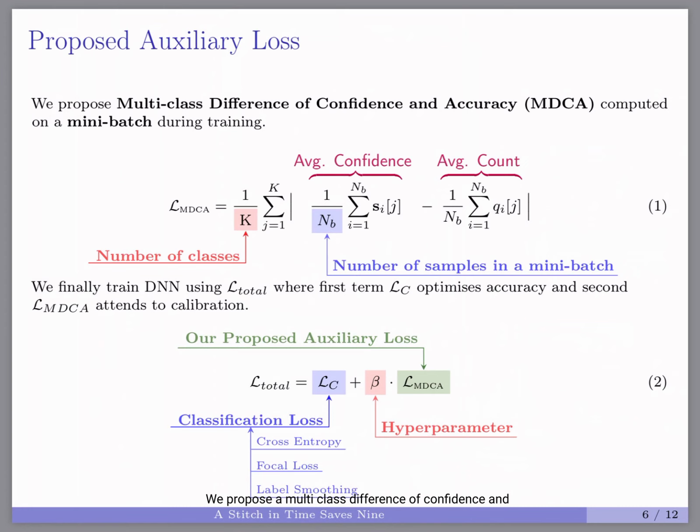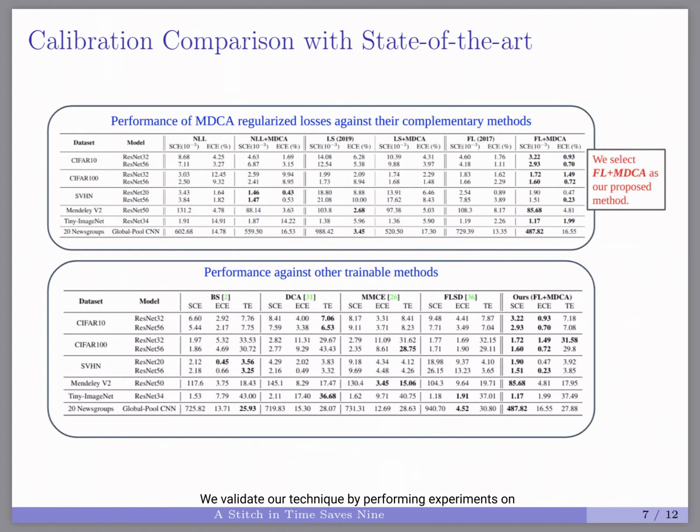We propose a multi-class difference of confidence and accuracy, computed on a mini batch during training. It is inspired by the SCE metric, but it overcomes the non-differentiability due to binning. It can be applied in a batch-wise setting and can easily be back-propagated with the additional main classification loss term to jointly optimize accuracy and calibration. We want the average prediction confidence of every class j to match the average occurrence in the data distribution.